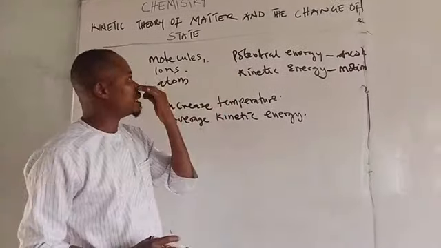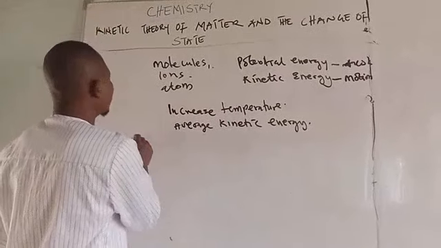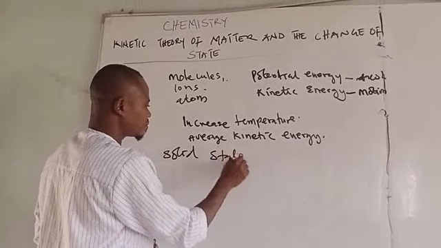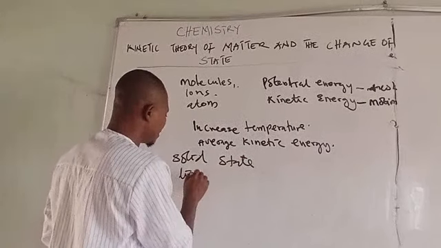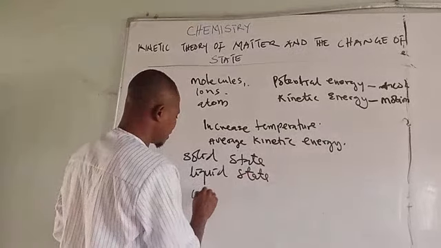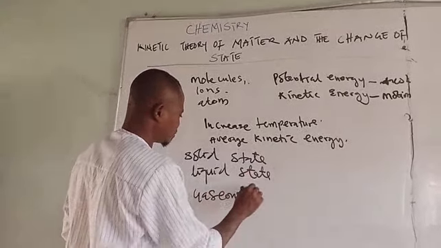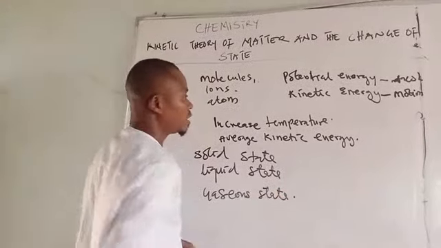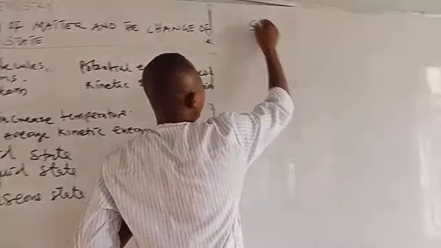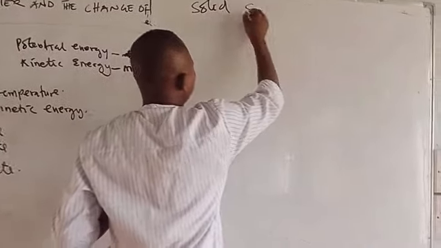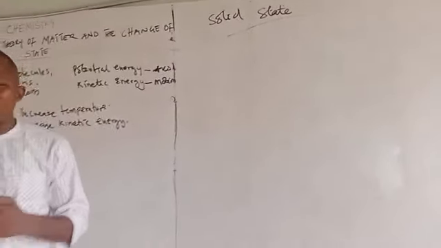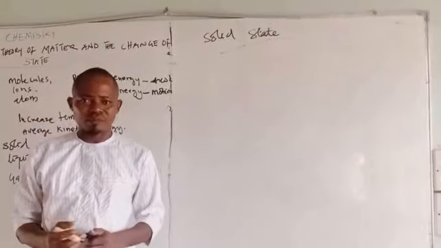Now, let's look at the states of matter. We have three states of matter, which are the solid state, the liquid state, and the gaseous state. Now, from the kinetic theory of matter, let's look at the solid state. What explanation does the kinetic theory of matter have for the solid state? When particles exist in the solid state, what happens?